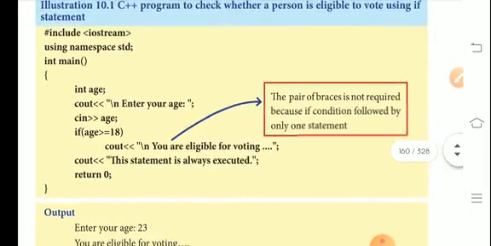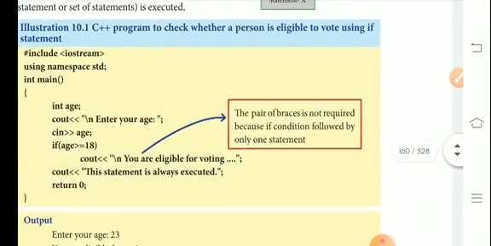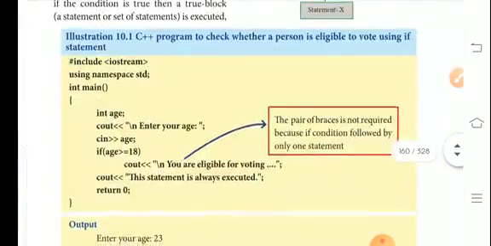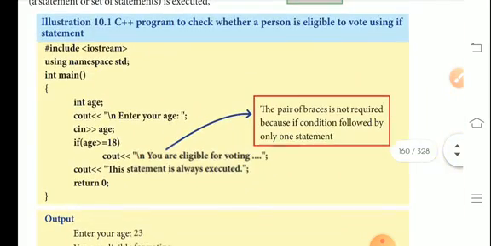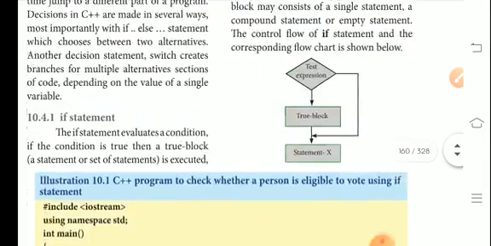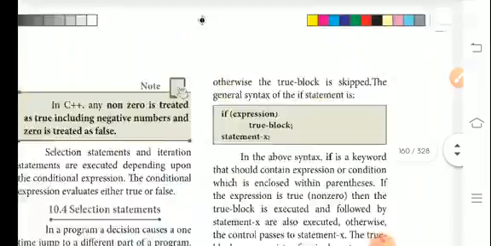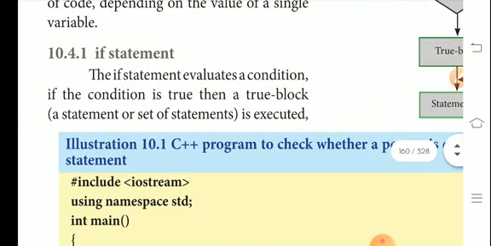Okay. The pair of braces is not required because the if condition is followed by only one statement. When we declare an if statement generally, opening and closing braces should be there. Here, since there is only one statement, the brace is not required. The if statement looks like that. Okay? The if statement evaluates a condition.